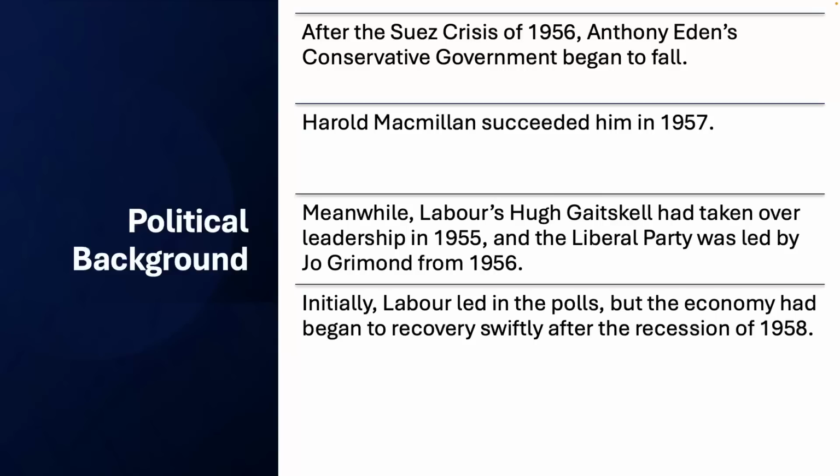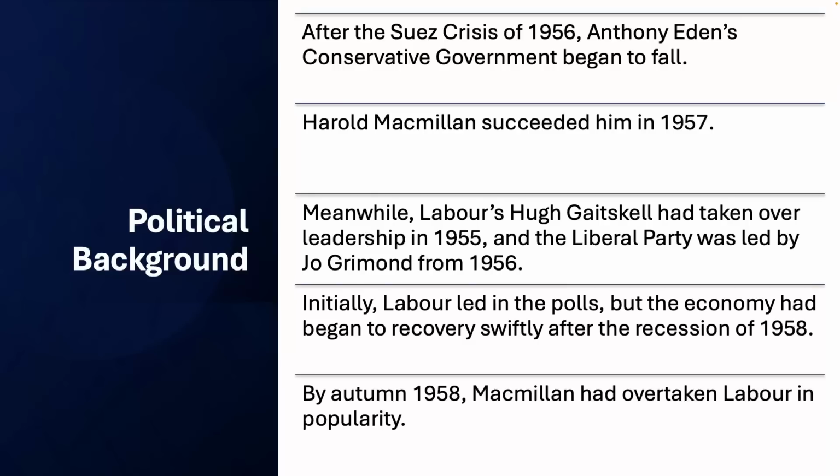Now, initially, when looking at going into this election in 1959, you can see that Labour initially are leading in the polls, but the economy is recovering. The economy begins to recover after the recession of 1958, which boosts the fortunes of the Conservatives. And so by autumn 1958, Macmillan is now back in the lead and has retaken the lead in terms of Labour's popularity. And so when it comes to the 1959 general election, it's still quite close. It's a lot closer than the 1955 general election.